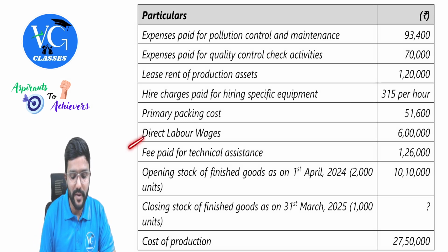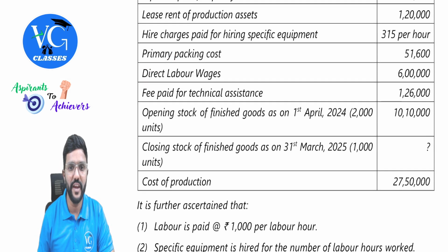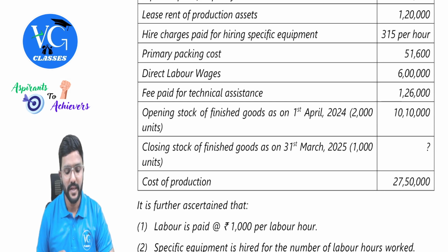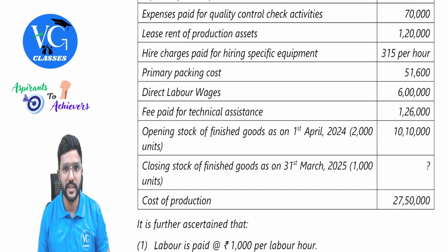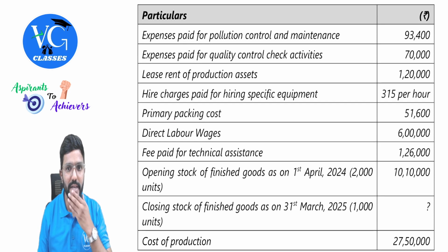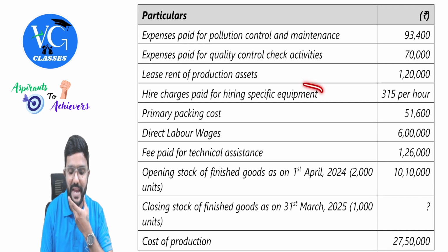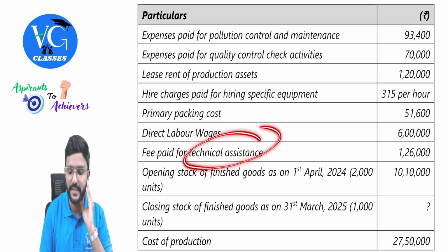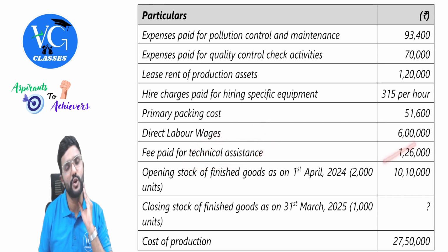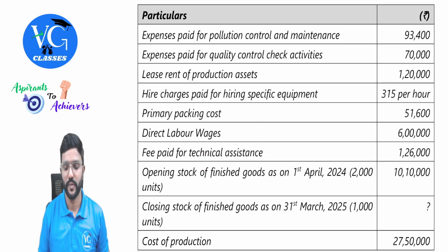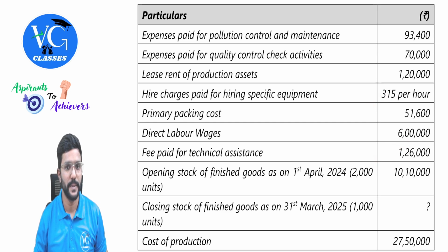Direct labor wages, part of prime cost. Fee paid for technical assistance. There is no clarity here with respect to what technical assistance. So let us consider that it is for specific equipment. Hire charges paid for hiring specific equipment is there, no? For that, we are taking technical assistance. So in that case, can we consider this also as direct expenses? Yes. When this is direct, we can also consider this as direct, guys.